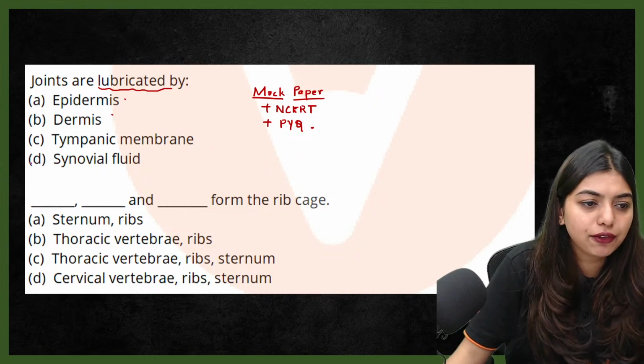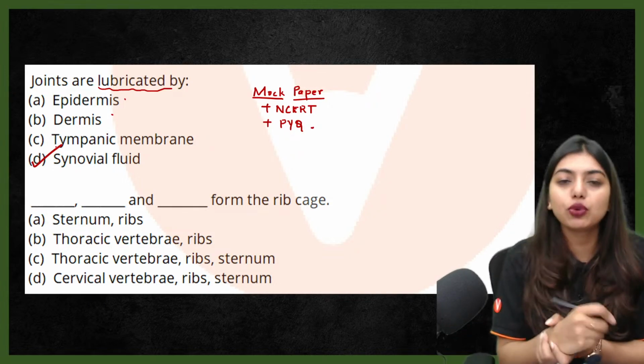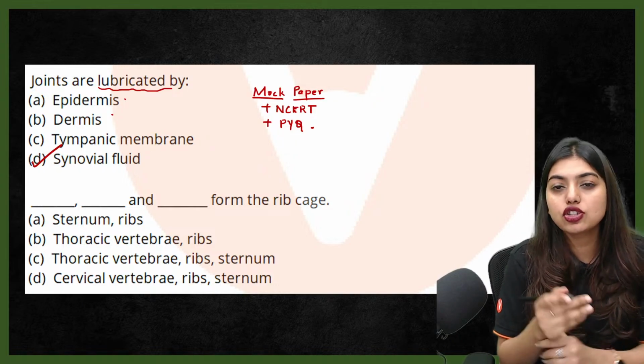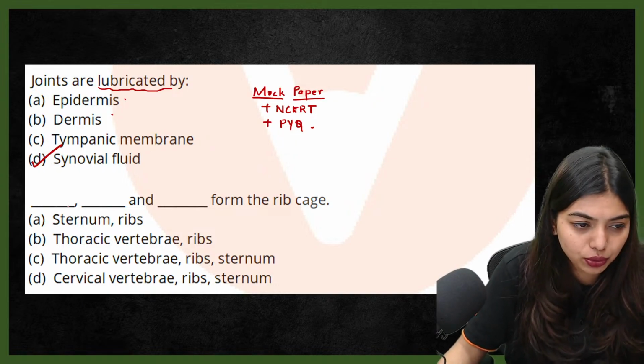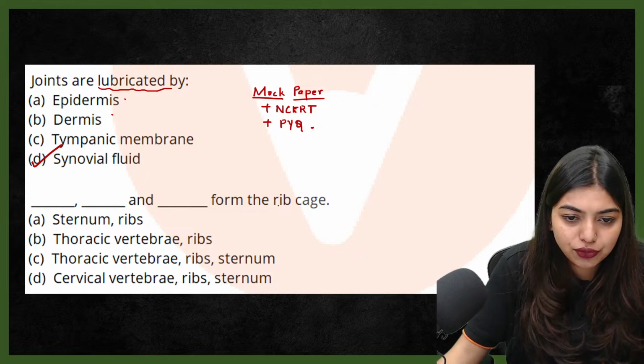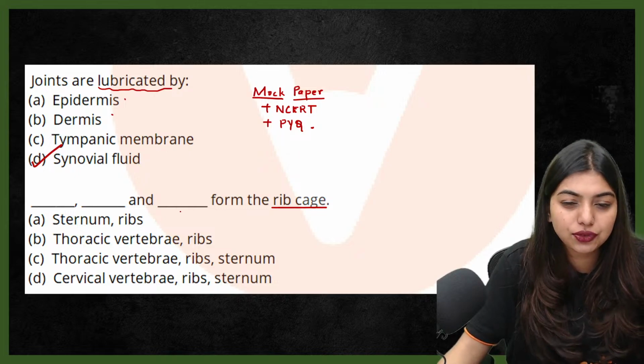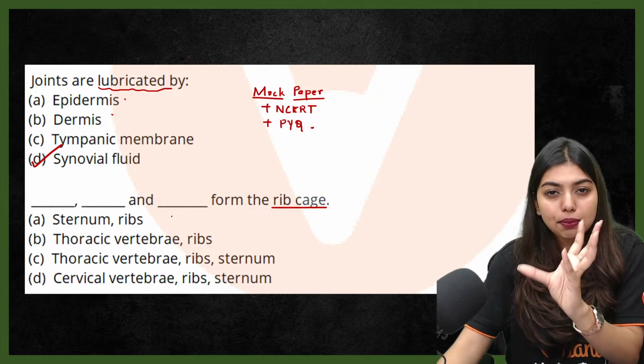Very nice. D for synovial fluid. Synovial fluid is the reason for the movement to happen, right? Joints are also lubricated because of the synovial fluid. Dash, dash and dash forms the rib cage. A very good question. Dash, dash and dash forms the rib cage. The entire rib cage means what?